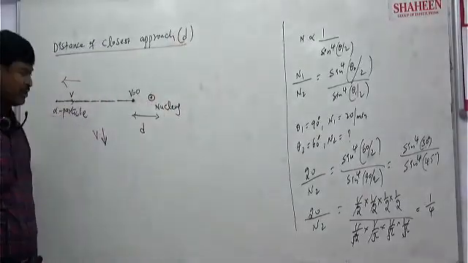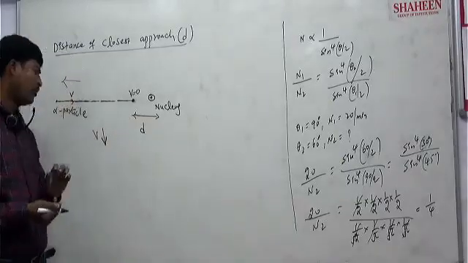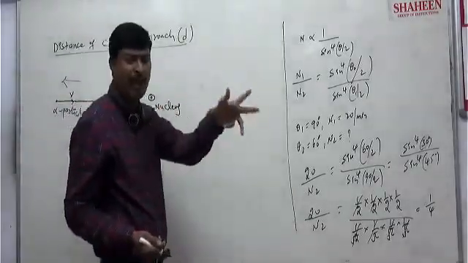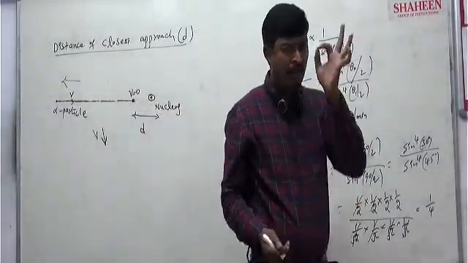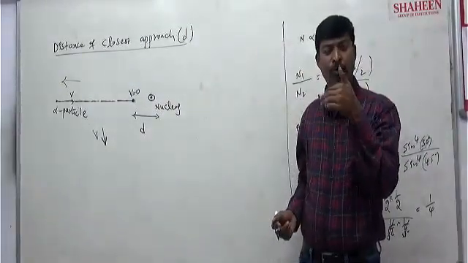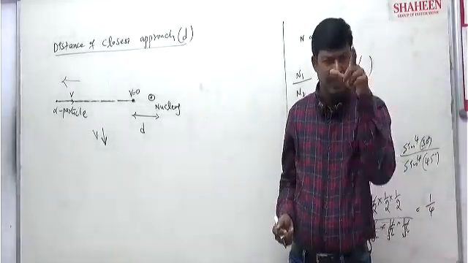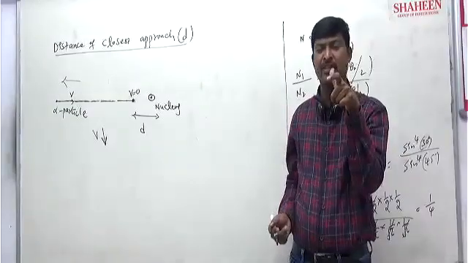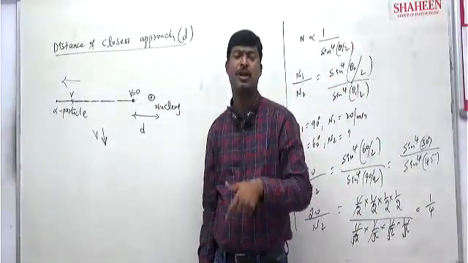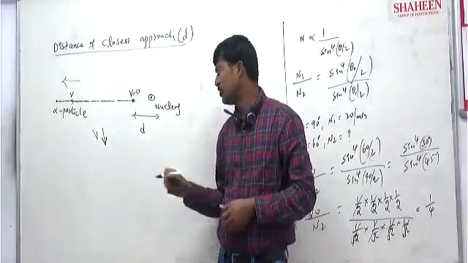This is the closest approach distance. Closest means the nearest point to the nucleus that an alpha particle can go. What is the nearest distance up to which an alpha particle can go towards the nucleus of the atom? That nearest distance from the alpha particle position to the nucleus we call the closest approach distance. Clear?